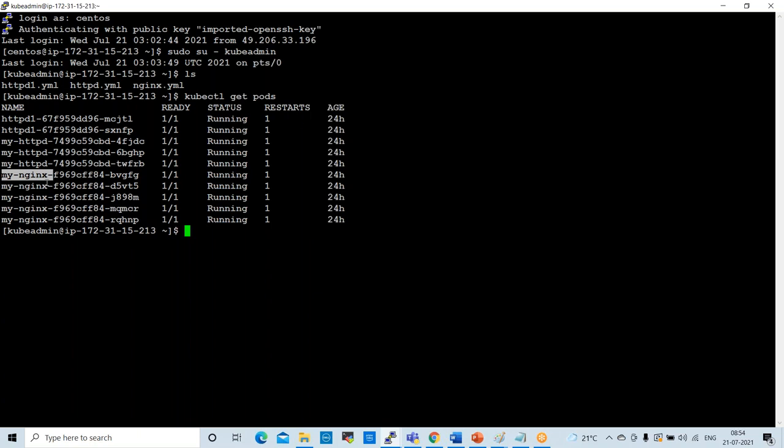Using labels, we can understand that this pod is used for some application, and this pod is used for some database. So whichever teams are working on this pod, we can get that using labels.